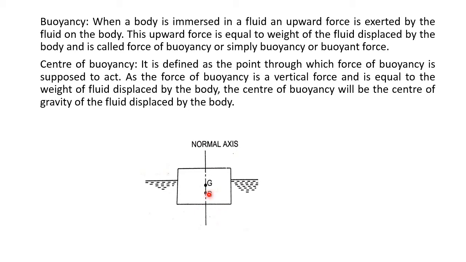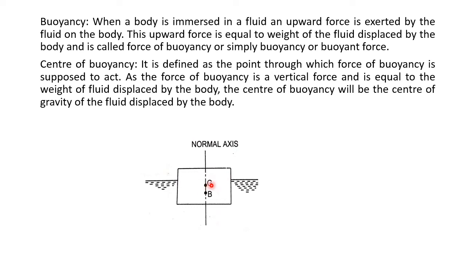This force of buoyancy is a vertical force and it equals the weight of the fluid displaced by the body. And this center of buoyancy will be the center of gravity of the fluid displaced. See here, don't get confused.